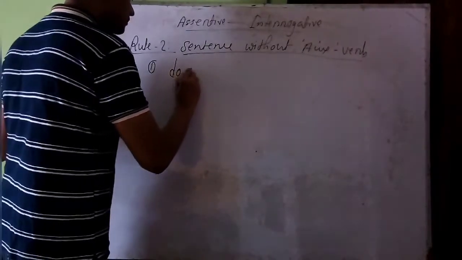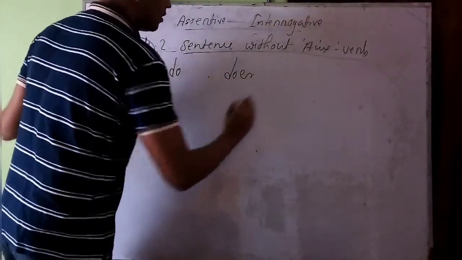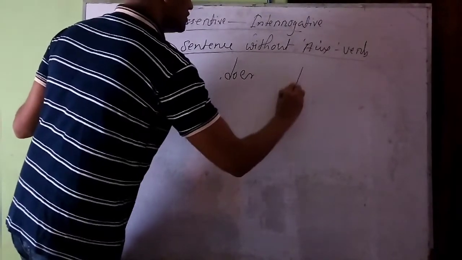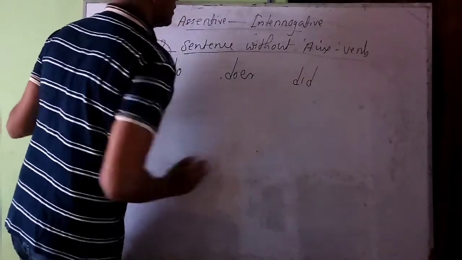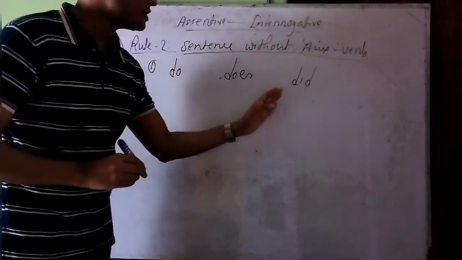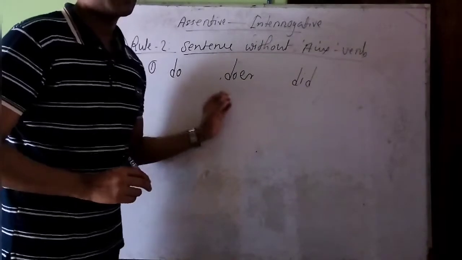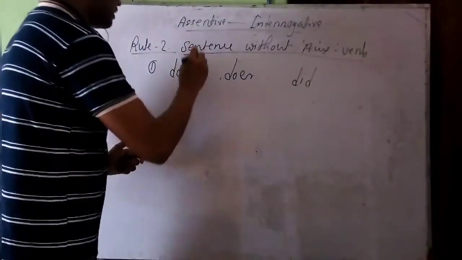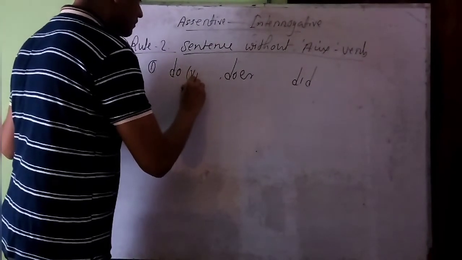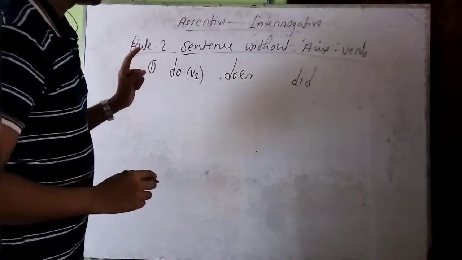you should take either do or does or did as auxiliary verb. You should take do or does or did as auxiliary verb. It will depend on the verb of the sentence. Like if you have present form of the verb, which we call verb one, we should take do.